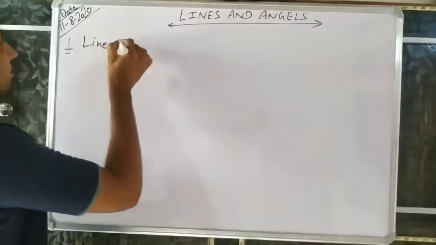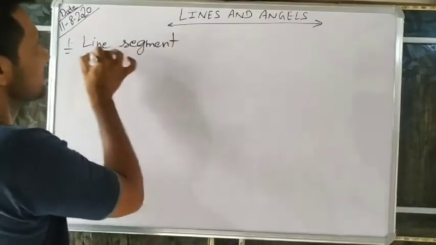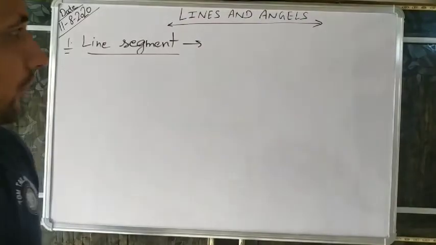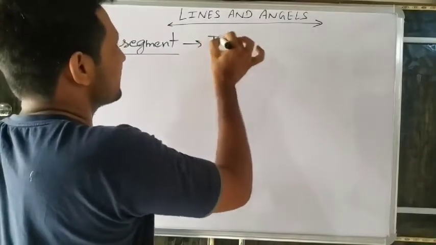What is a line segment? Does anyone know what a line segment is?